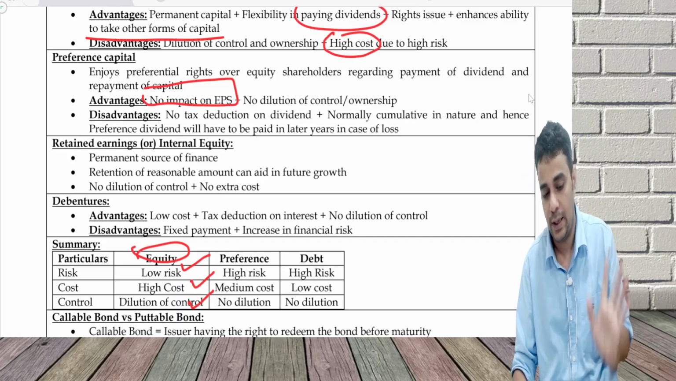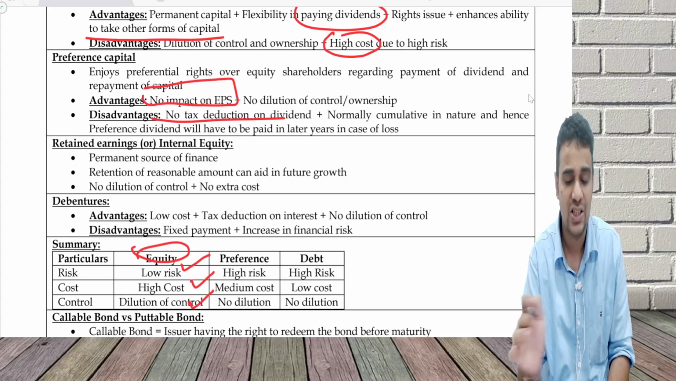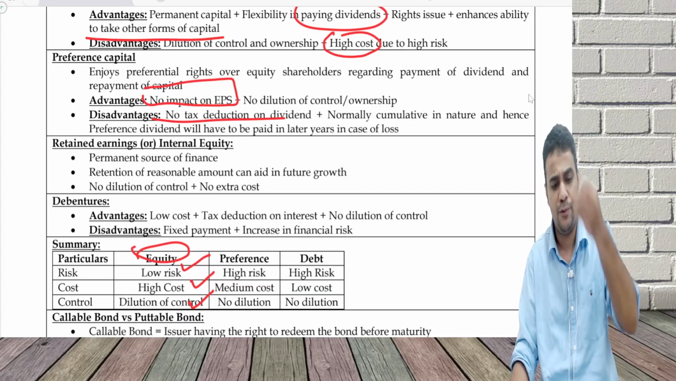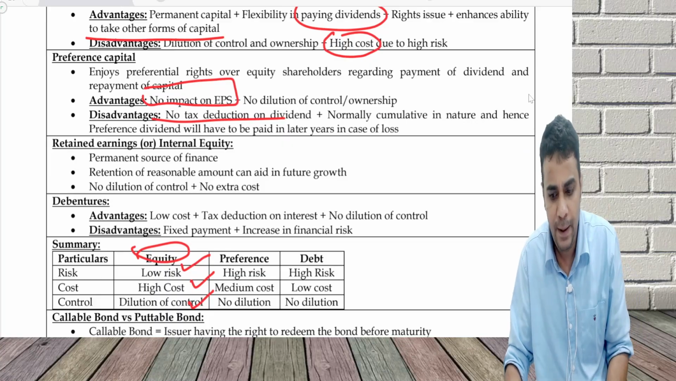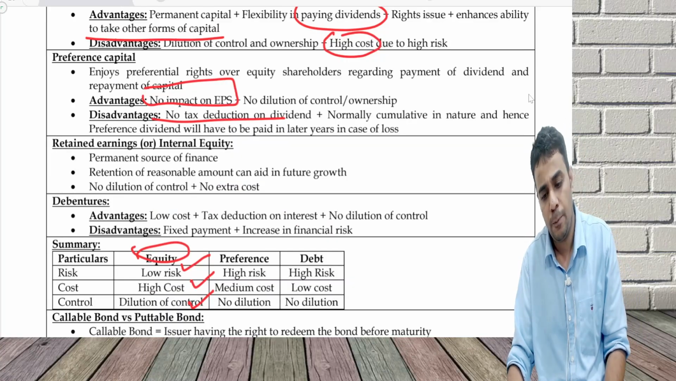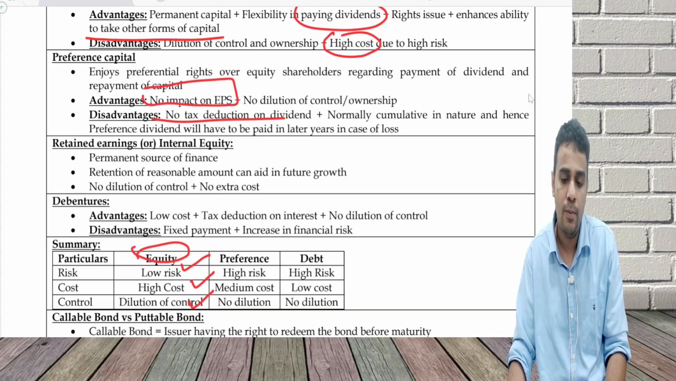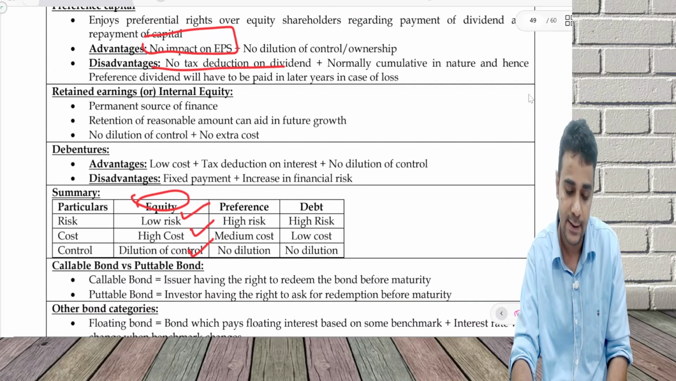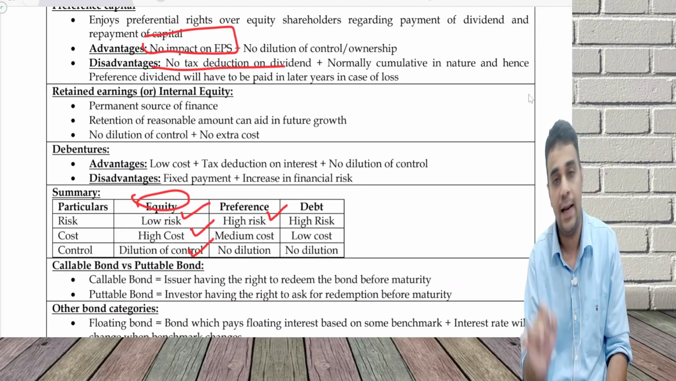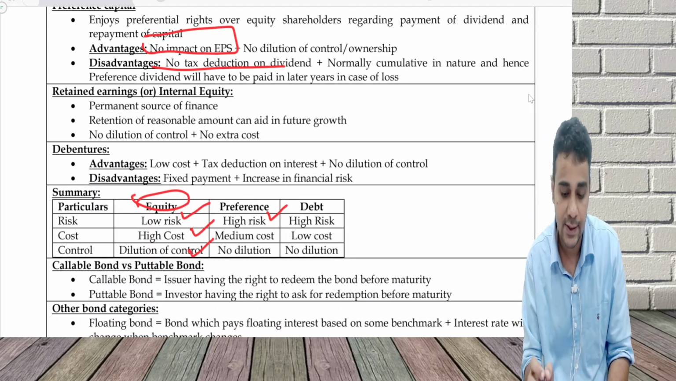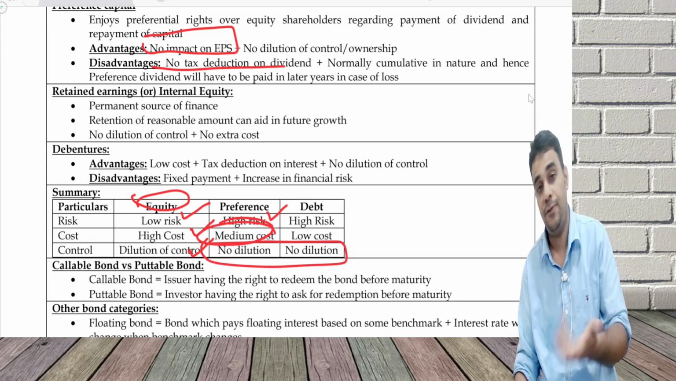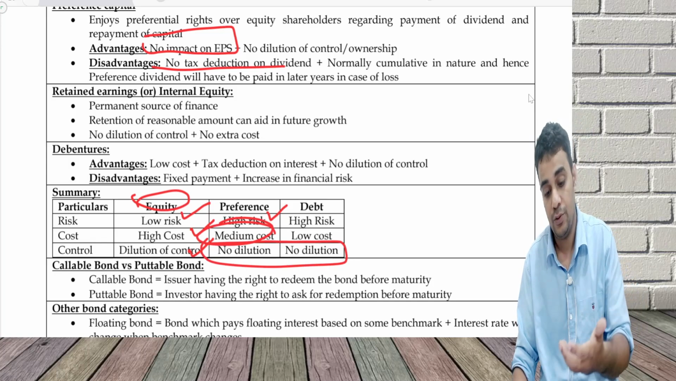Disadvantage: huge disadvantages. No tax deduction on dividend. Normally cumulative in nature. Because it's cumulative in nature, you will have to anyway pay. If you're not paying now, later on you'll have to pay a higher amount, because you'll have to accumulate them together and make the payment. So preference capital again is a high risk kind of instrument like debt. Like debt, it is a high risk instrument, but no dilution. And this can have medium cost.